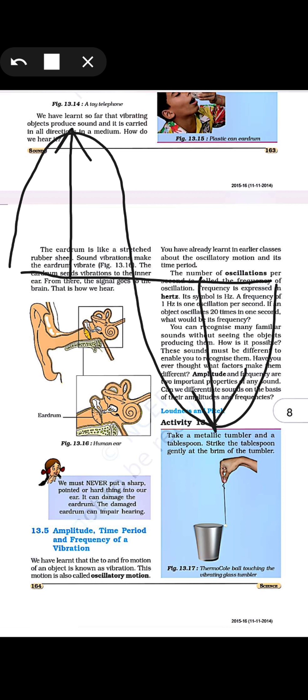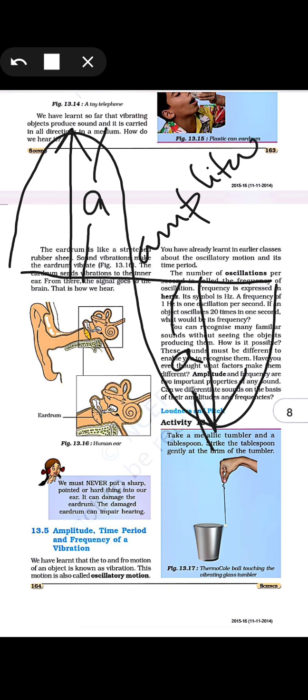That displacement is considered the amplitude. So the amplitude of the wave is how much it gets displaced in the down direction and in the top direction.